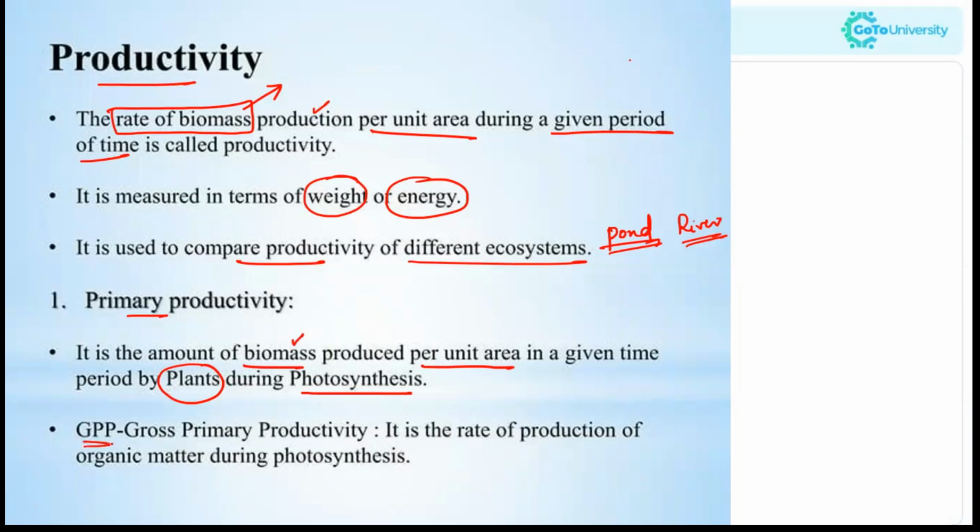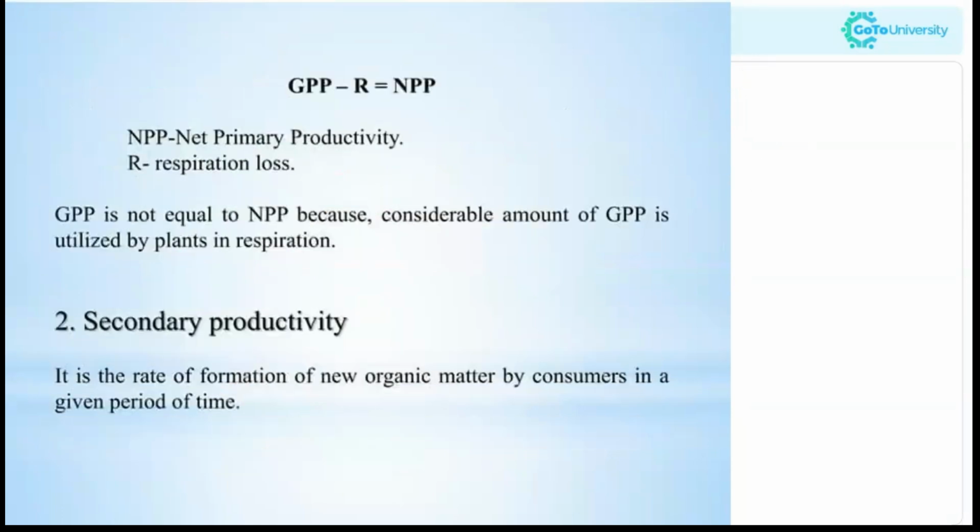Okay. Now what is GPP? GPP refers to gross primary productivity. That is the rate of production of organic matter during photosynthesis. So as I mentioned, during photosynthesis, the carbon dioxide and water combine to form carbohydrates and oxygen. So these carbohydrates refer to the organic matter synthesized during photosynthesis. So the rate of production of this organic matter will be referred to as gross primary productivity, that is GPP.